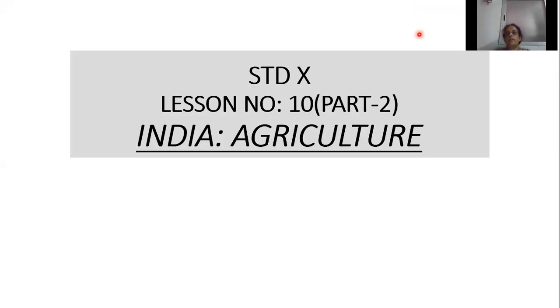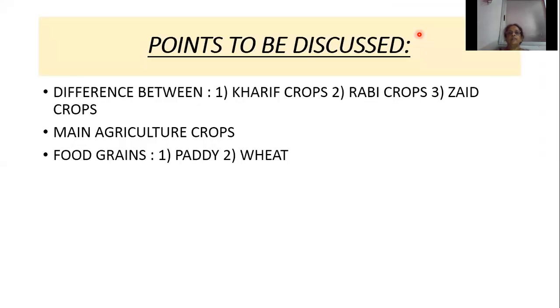Good morning, students. Today I am going to explain the second part of lesson number 10, India Agriculture. The points to be discussed today are the difference between kharif crops, rabi crops, and zaid crops. Then main agriculture crops. Today I am going to discuss paddy and wheat.